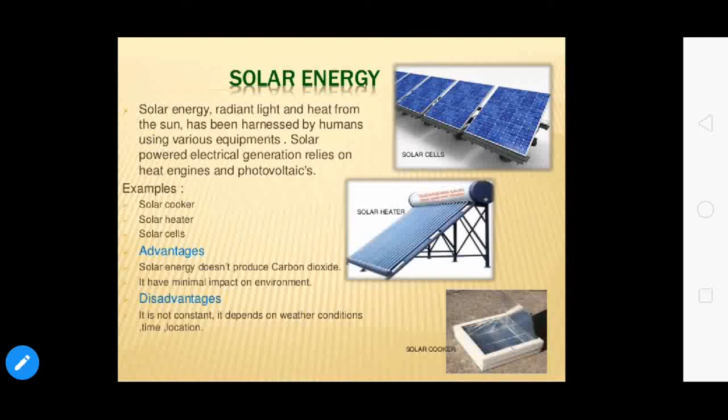For example, at 12 noon the solar energy is maximum, and in the evening or at night it's minimum. So it can vary according to the weather condition, the time, and the location. In the next video, we will discuss in detail solar cells, solar heater, and solar cooker.